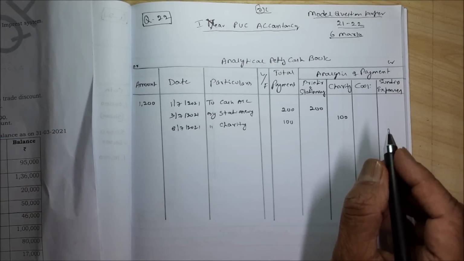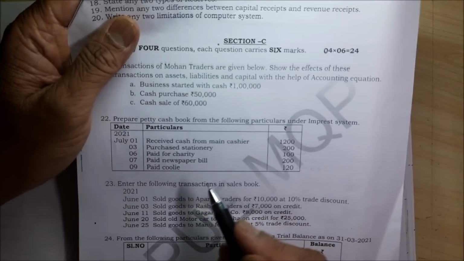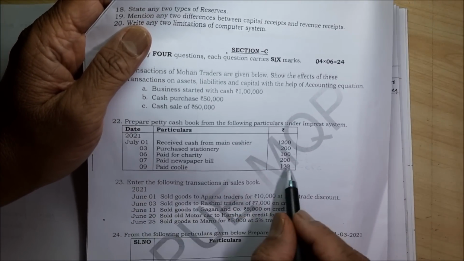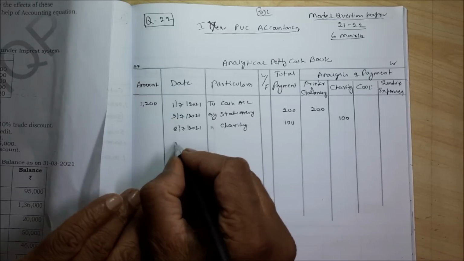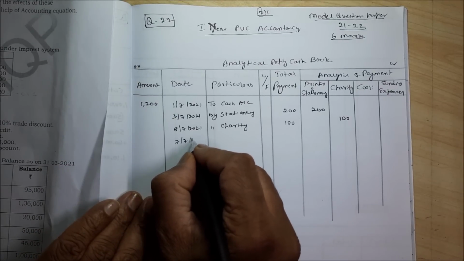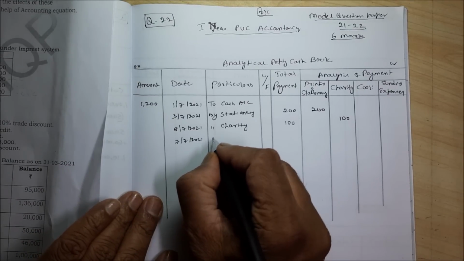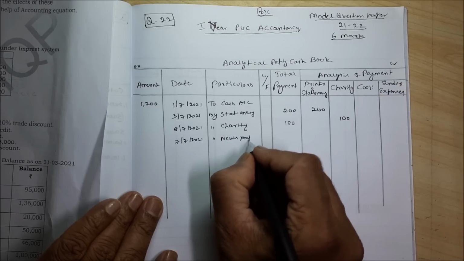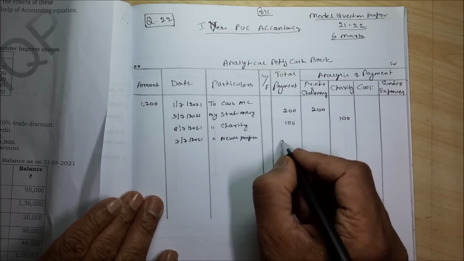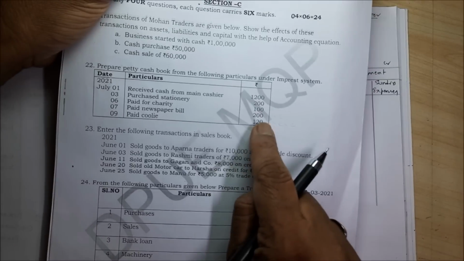Charity means donation. Alright. Next, paid newspaper bill 200. Date is which date? 7th. So 7/7/2021 by newspaper, that is how much? 200.